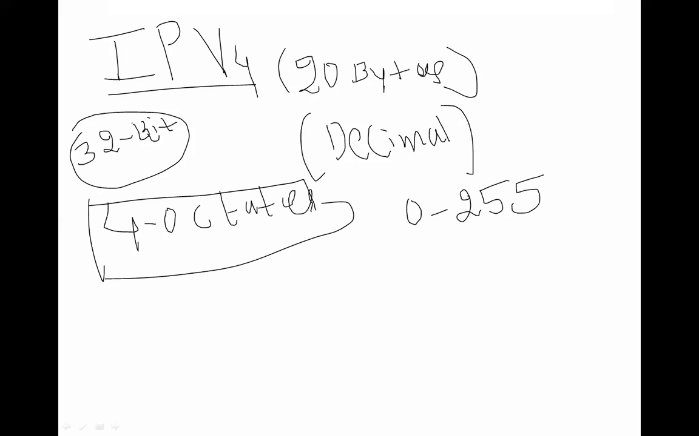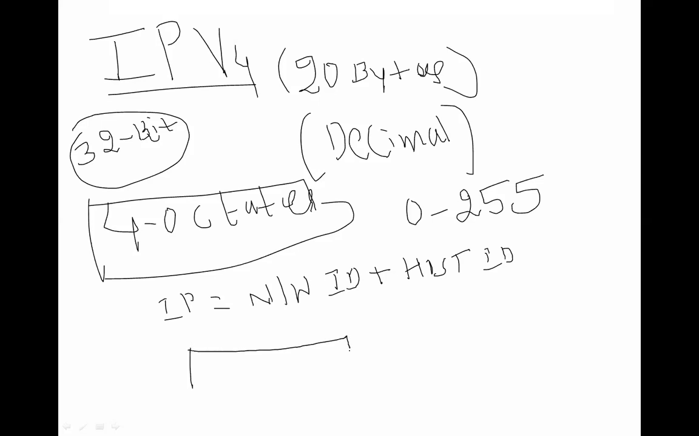In these IP addresses, it is a combination of a network ID plus a host ID. An IP address is a combination of network ID plus host ID. How are you going to represent it in decimal octets? How is it going to be represented in this format?